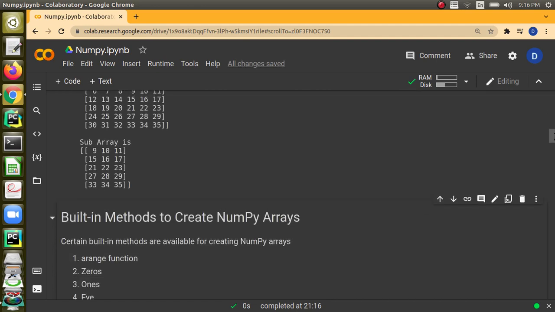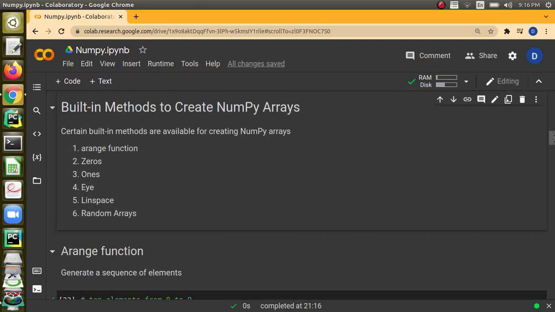Next, what we are going to discuss is the built-in methods to create NumPy arrays. The first function is the arange function, which we have already seen, and which is similar to our range function. Then we have the zeros function, which will generate zeros. You can create an array of zeros in one dimension, 2 dimensions, 3 dimensions, and so on. Similarly, ones: when you use ones, all the elements will be ones. Similarly, you can create 1D, 2D, 3D, and so on. Eye is a little bit different, which will be like an identity matrix. We can see it in detail.